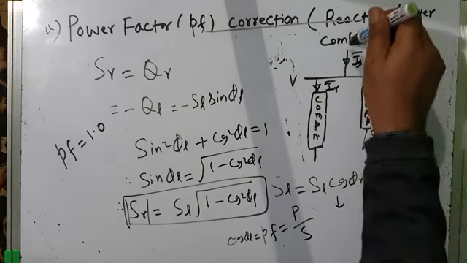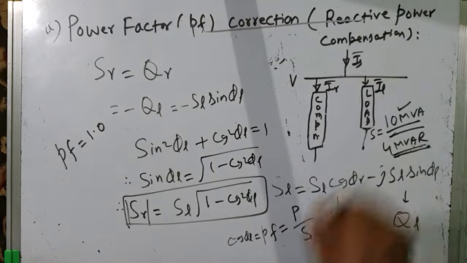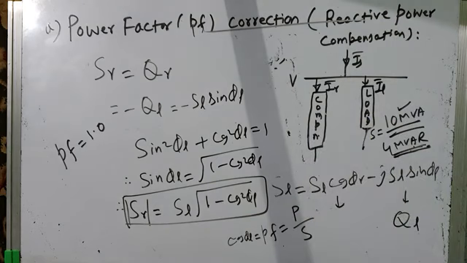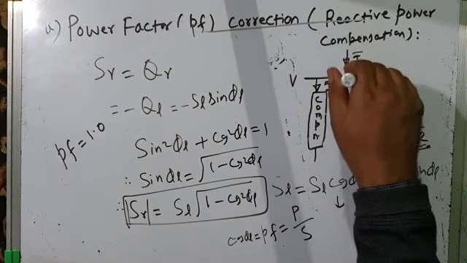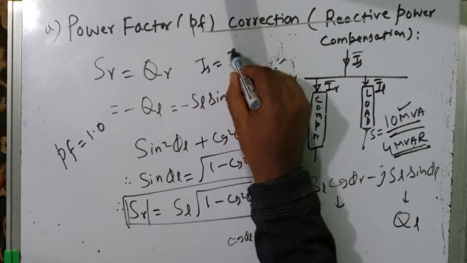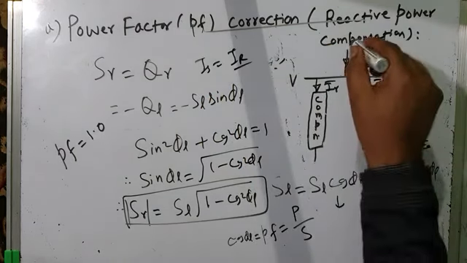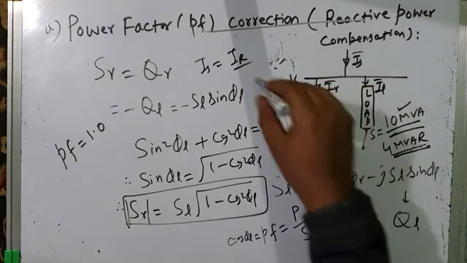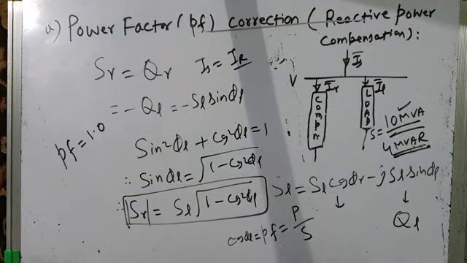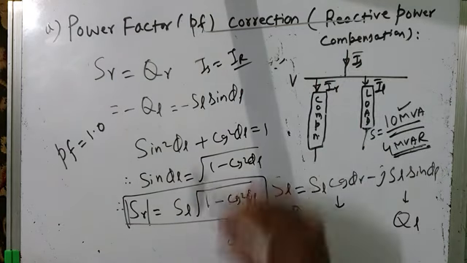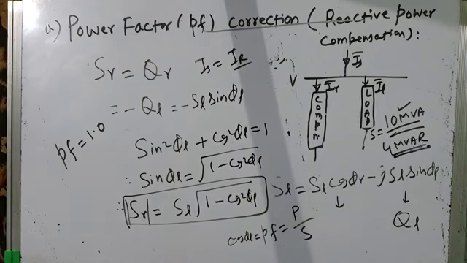And if the load is supplying only active power, not reactive power, and reactive power comes from the compensator, then the source current becomes equal to only the resistive component of current. It doesn't have to supply the reactive component of current. Therefore the MVA rating of generator, transformer, and transmission line will be less, and the current flowing in the generator, transformer, and transmission line decreases. It is only IR, so the losses will decrease in the lines and in the transformers, and voltage regulation will also improve,